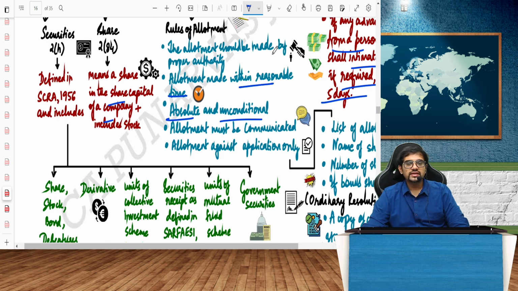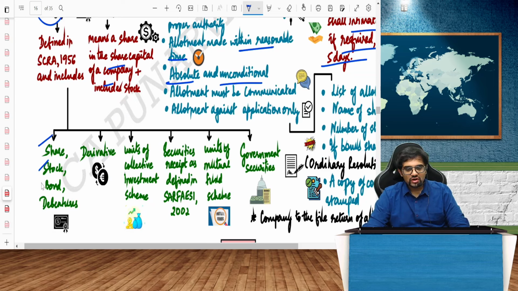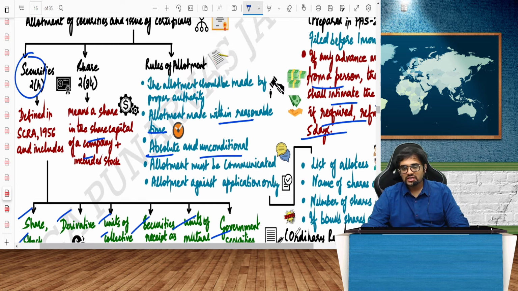What do you mean by securities here? Securities is defined as per SCRA. That is share, stock, bond, debentures, derivative instrument, units of collective investment scheme, security receipt as per SARFAESI, unit of mutual fund, government securities, all these will be defined in the word security. Moving on.